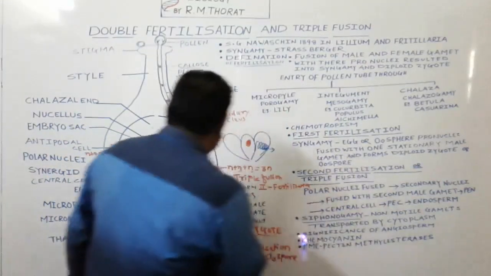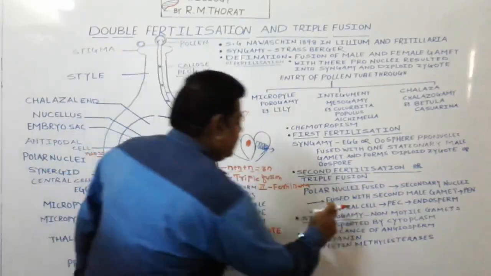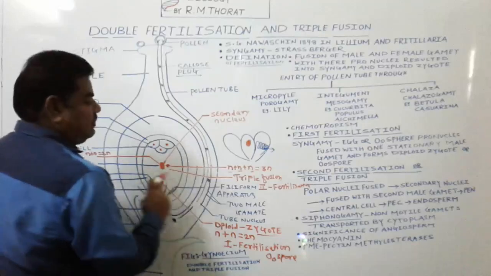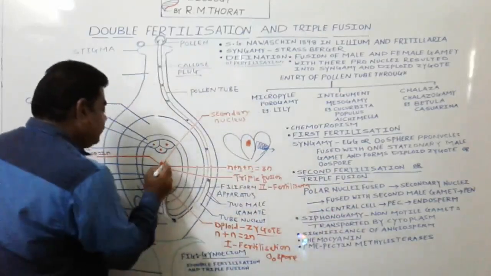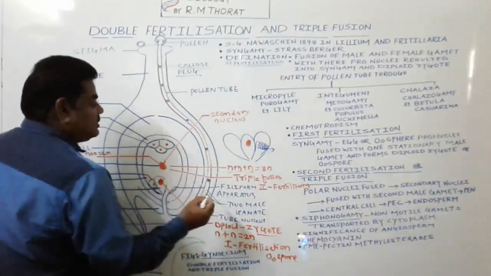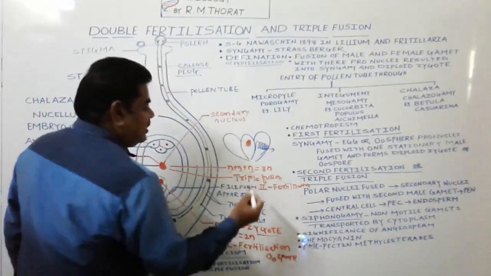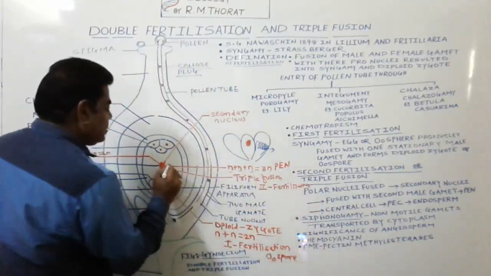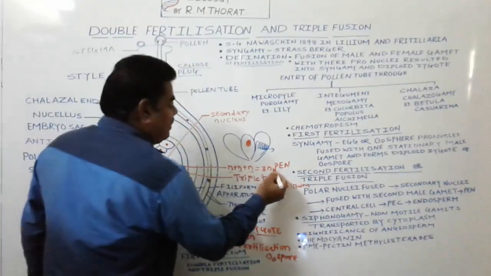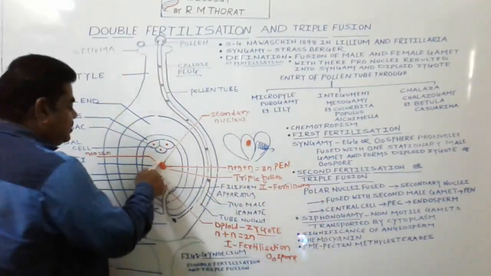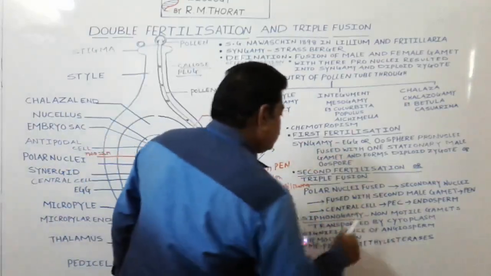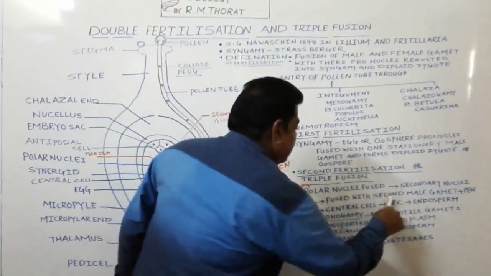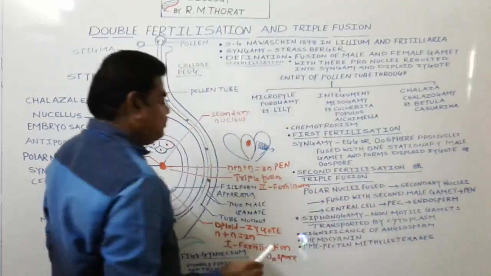Now this is a male gamete. The second male gamete fuses with this structure. And when it fuses with the second male gamete, this structure we call 3N. This structure we call a PEN, means a primary endosperm nucleus. See here, the secondary nucleus when fused with the second male gamete forms a primary endosperm nucleus.